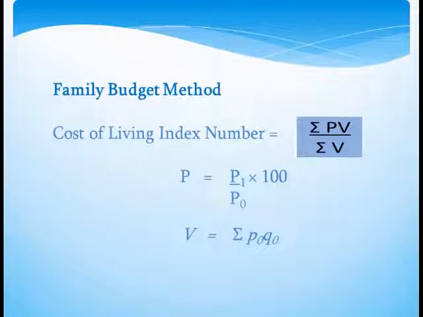The formula is sigma PV by sigma V. Here P is the price relative, which can be computed as P1 by P0 into 100, and V, as said earlier, is the value relative calculated by totaling P0 Q0 column, that is sigma P0 Q0.